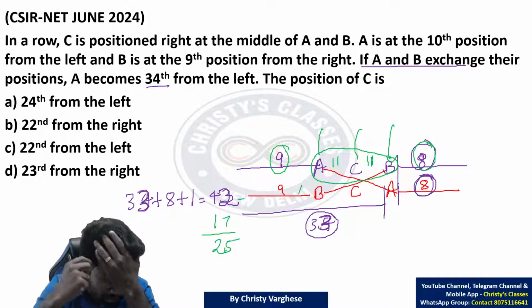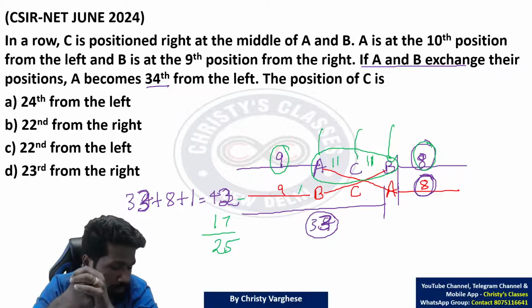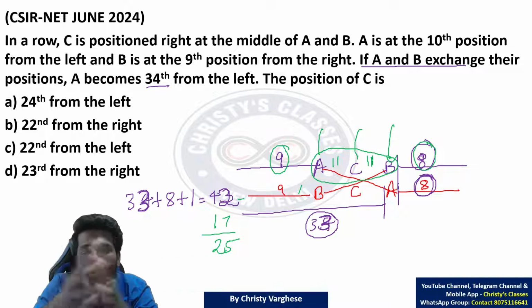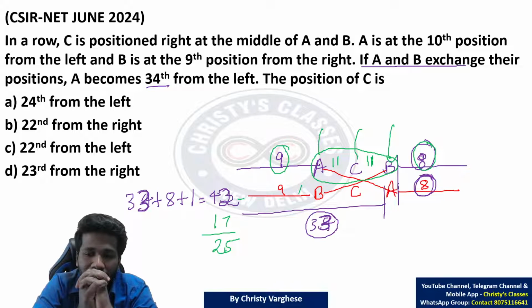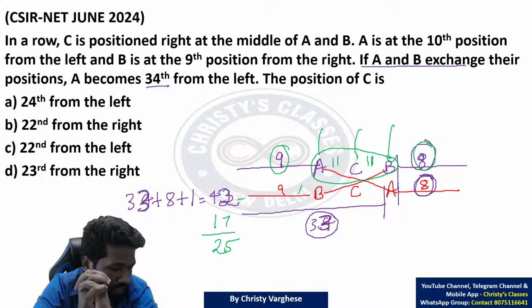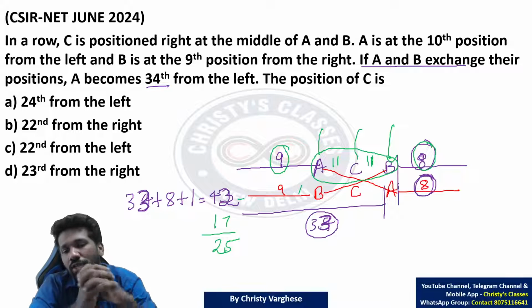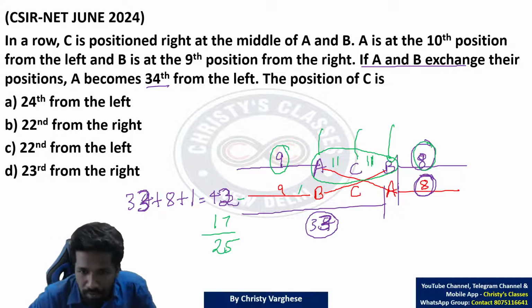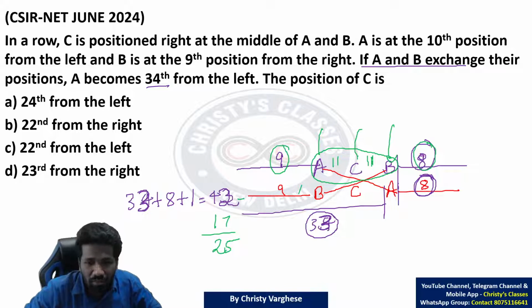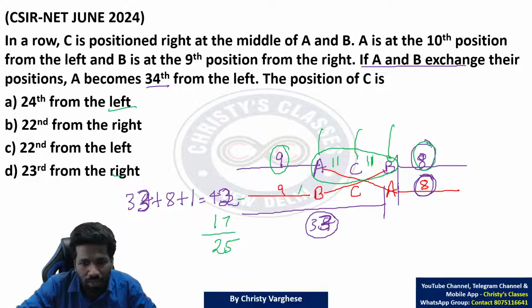25 people including A, B, C. So excluding A, B, C, 22 people. The question says that C is in the middle of A and B. So between A and C, half of 22, 11 people. Between B and C, the other half of 22, 11 people. So now this information is enough to complete the question. The position of C from the left and from the right, both we can find.